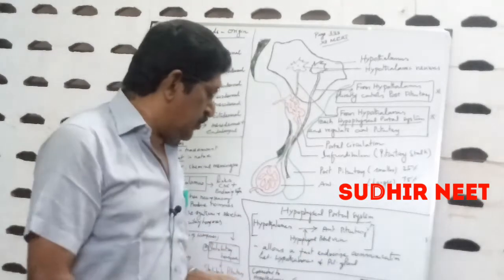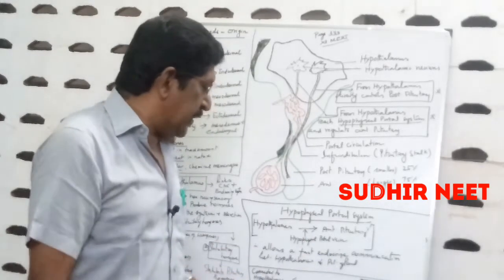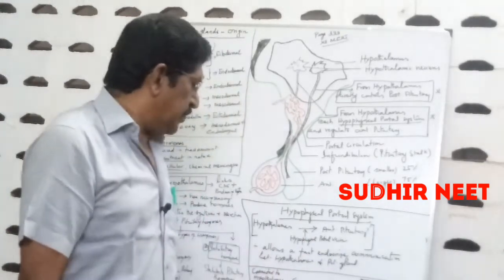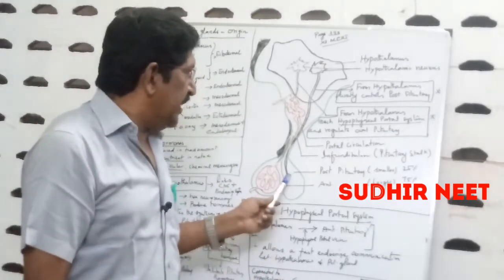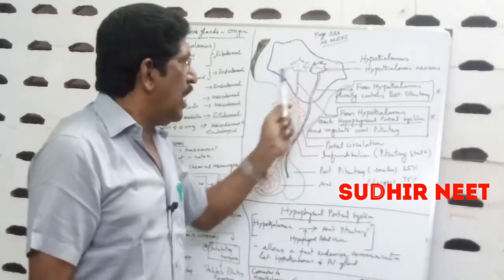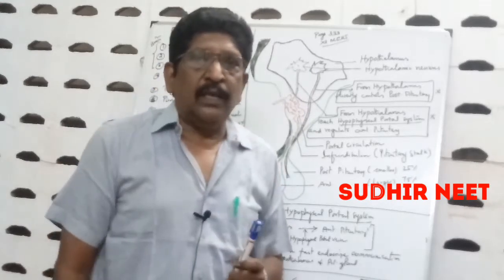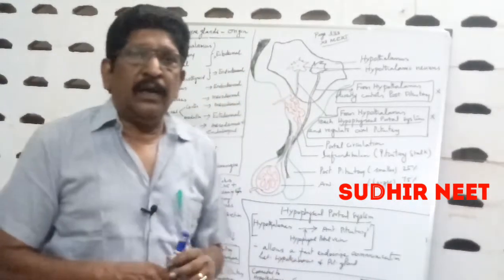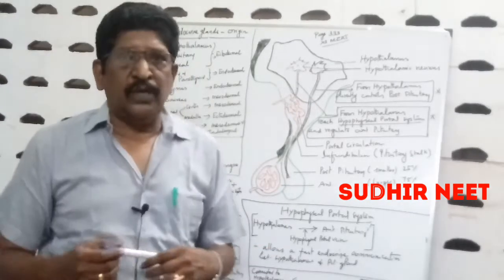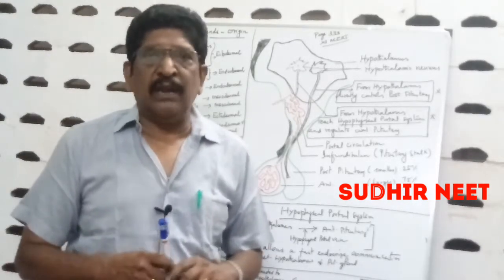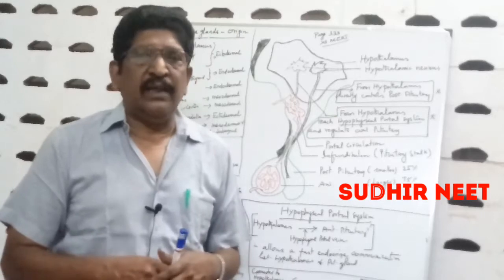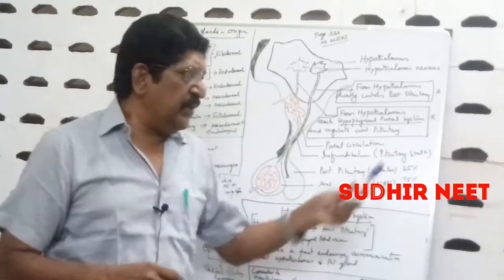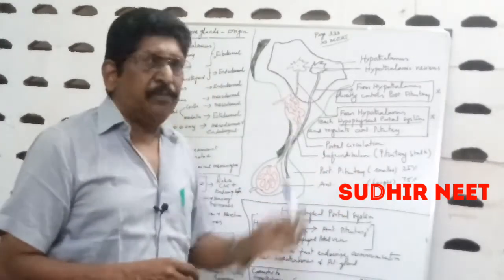Just to introduce the pituitary gland, I have taken up its structure because it is involved with the hypothalamus. In the next video, we shall take up the hormones produced by the pituitary gland, their actions and their disorders. This is a very important area from the NEET point of view.